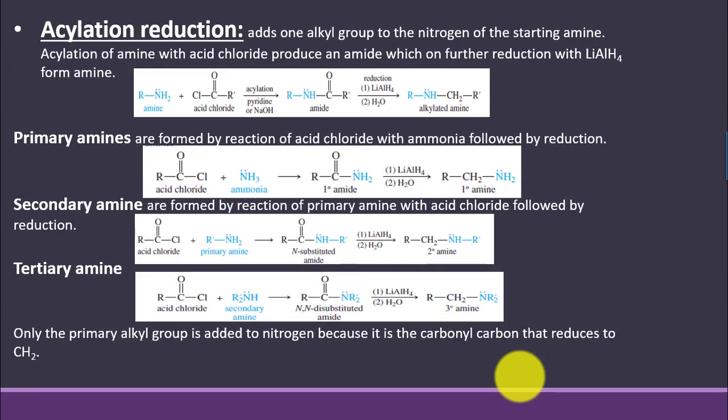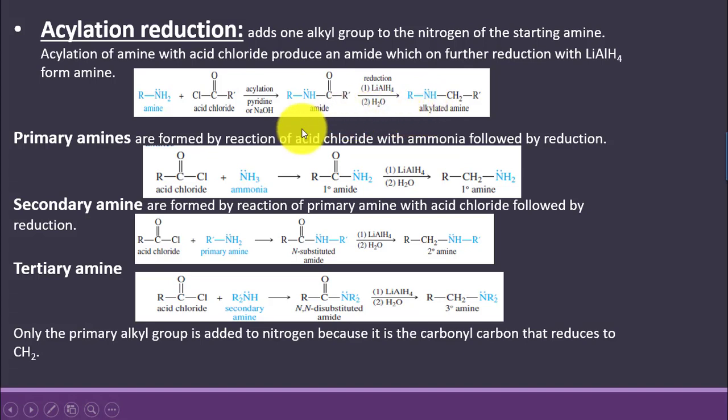Next method is acylation reduction. This method is also used for the preparation of primary, secondary and tertiary amine, just like the reductive amination. So here we say that primary amine is made to react with acid chloride in the presence of solvent like pyridine or NaOH to form amide, and this amide on further reaction with lithium aluminium hydride leads to the formation